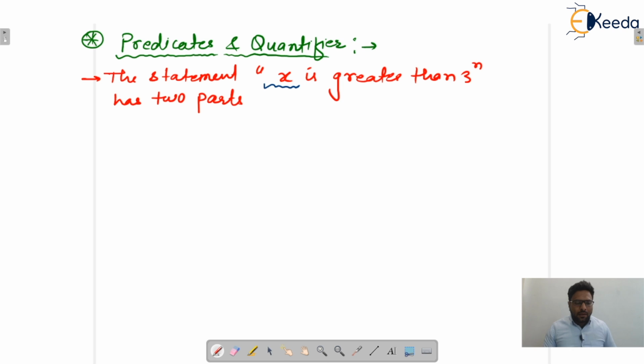And the second part, is greater than 3, refers to a property that the subject of the statement can have. The second part is known as the predicate. Okay, so you can write this down.